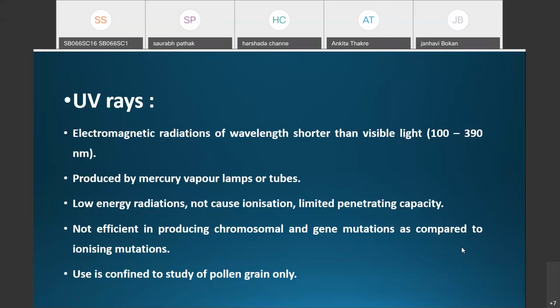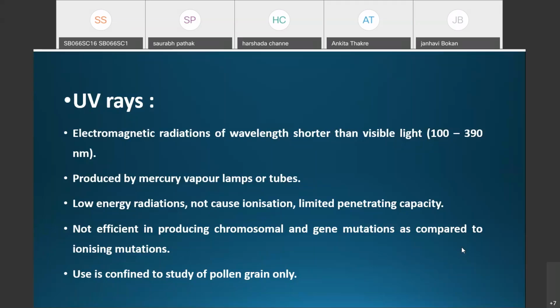That's why they are not efficient in producing chromosomal and gene mutations as compared to ionizing radiations like alpha rays, beta rays, gamma rays, and X-rays.